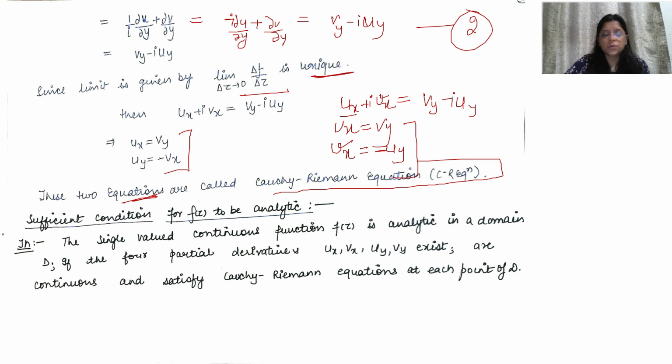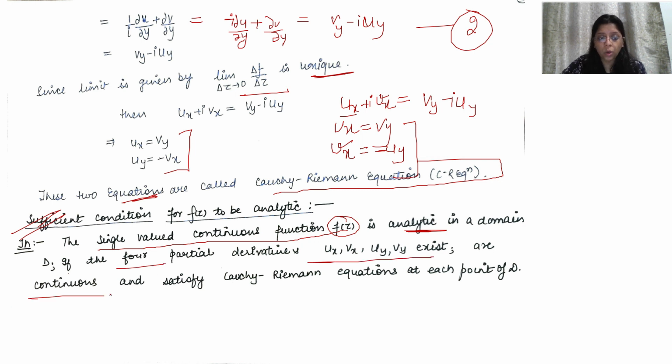Now we'll move to the next, which is the sufficient condition for the function to be analytic. I have only written the theorem because this theorem will be used in the questions to prove the function is analytic. So understand this very clearly. A single valued continuous function f(z) is analytic in a domain D if the four partial derivatives ux, vx, uy, vy exist and are continuous, and they satisfy the CR equations at each point of D. Whichever point is asked, they have to satisfy the CR equations at that point.